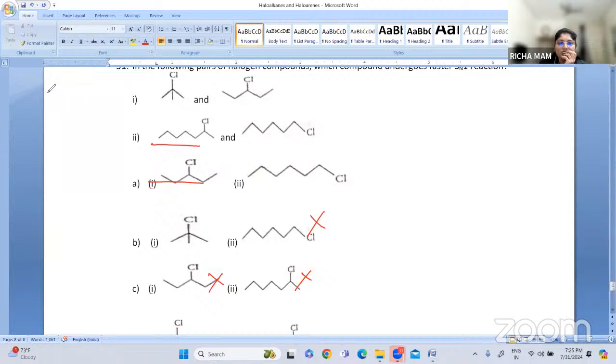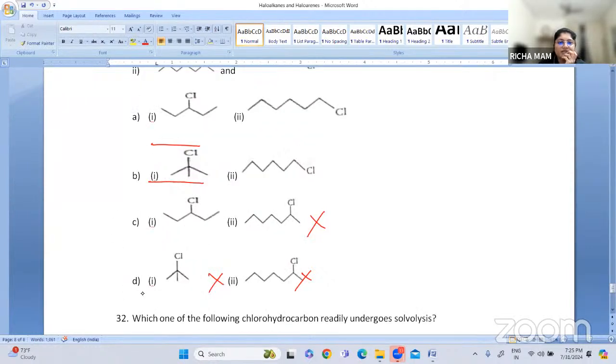Let us go for option D. Yes, option D is our correct answer. This is our tertiary carbocation and this is our secondary carbocation. So option D is the correct answer. Yes, Sri Varuni and Lubna have answered it correct. I hope you have got it. Like this, you have to see the stabilities.